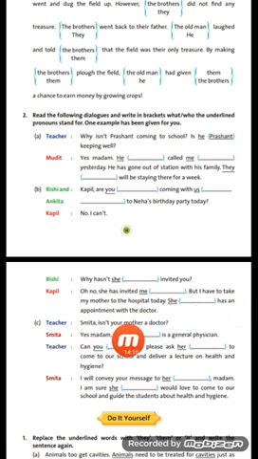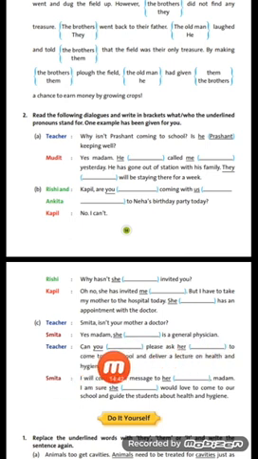Teacher: Samita, isn't your mother a doctor? Now this is a conversation between the teacher and Samita. Samita: yes madam, she is a doctor. Now who is "she" here? Samita's mother. So here we will again write mother only, because there isn't enough space, right? So here we will write mother, but whose mother? Samita's mother, as she is talking about her mother. Yes madam, she is a general physician.